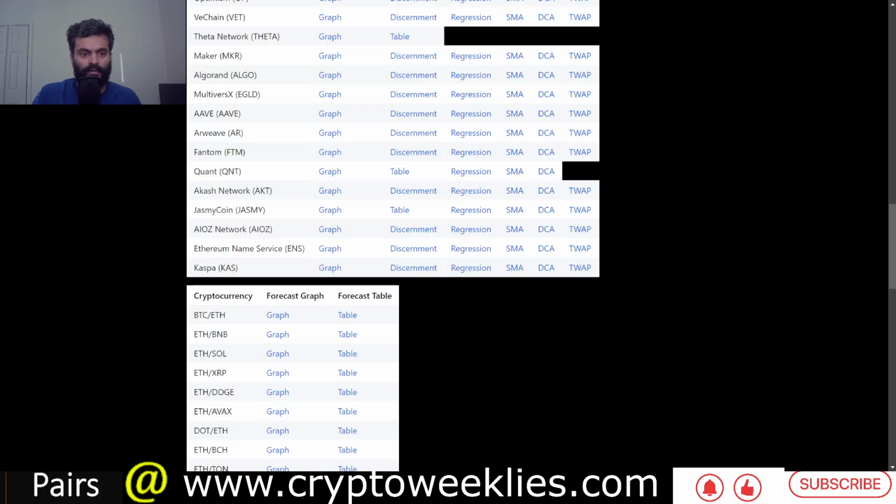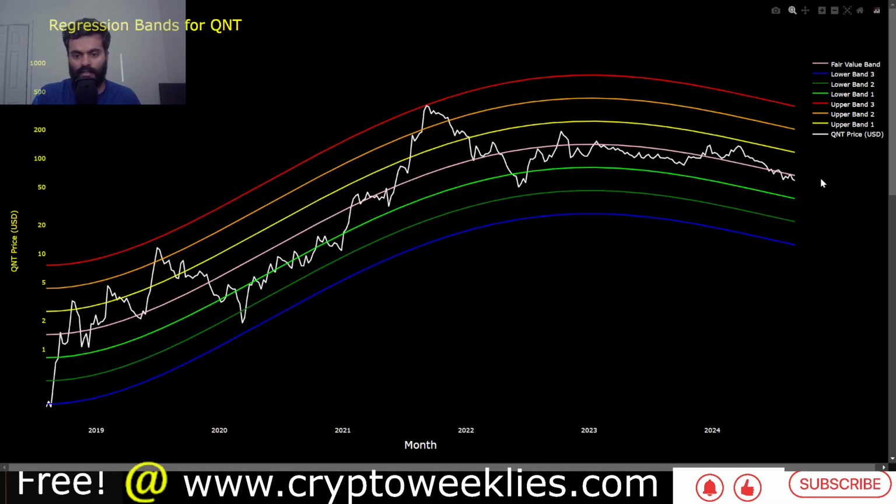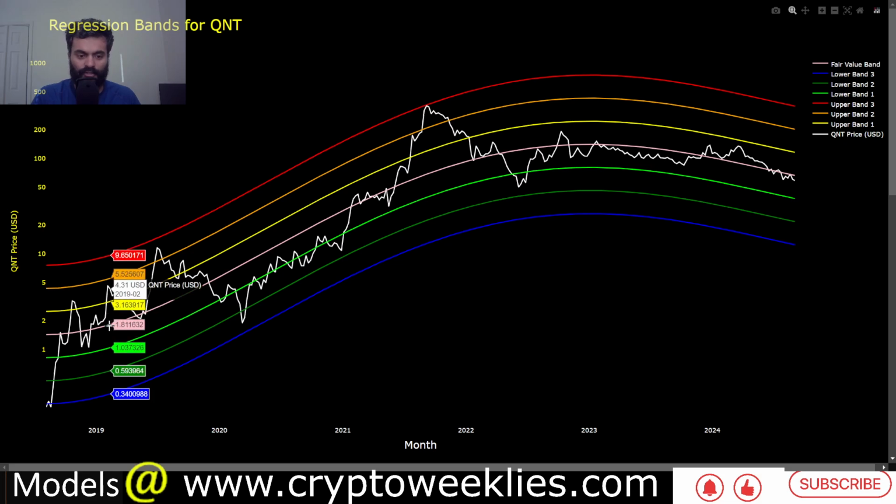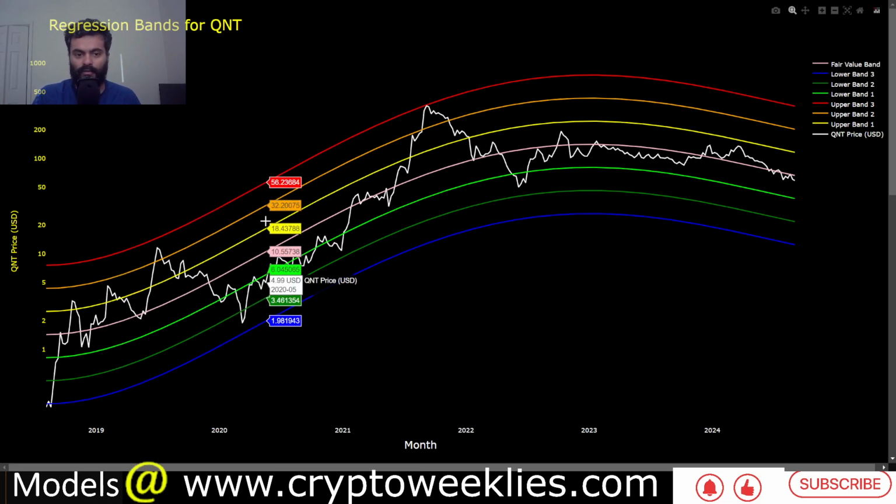Now that we have covered the machine learning based forecast, the regression based analysis is the next component of our analysis. This is the polynomial regression function wrapped around the weekly price action of Quant.